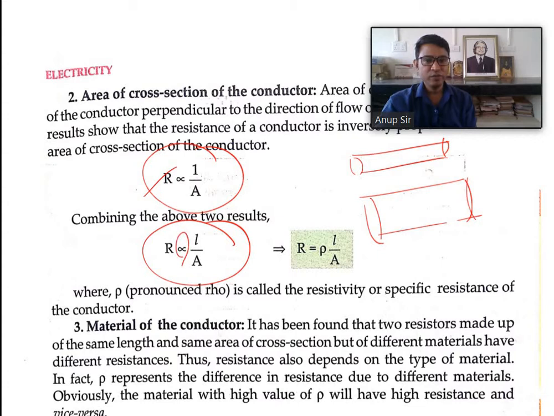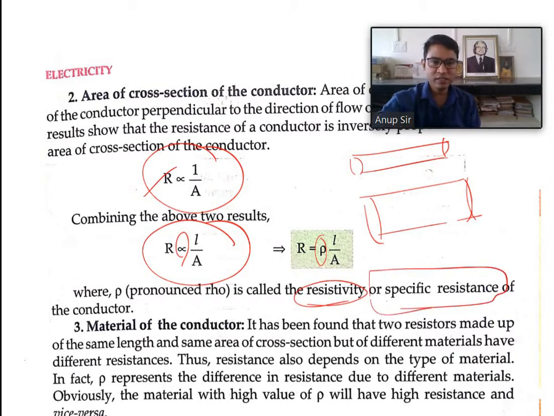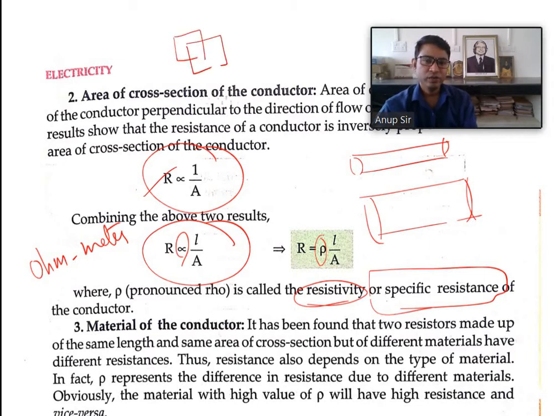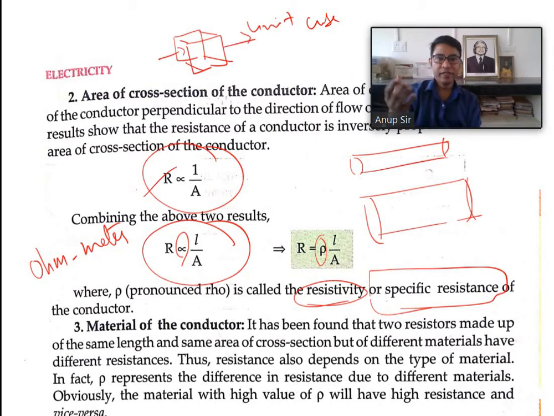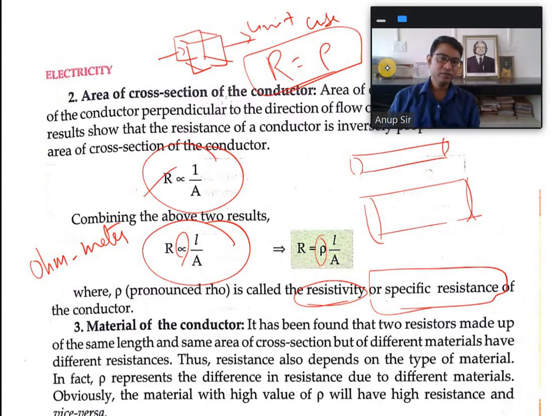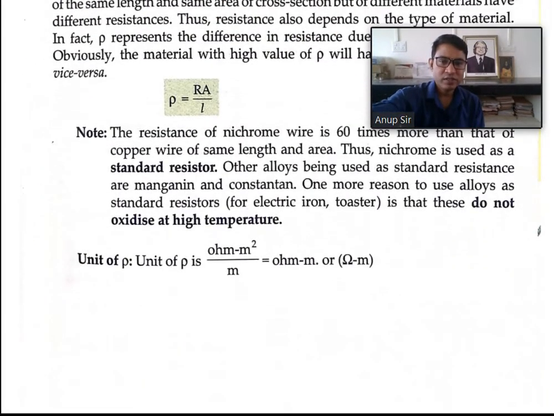When the variation sign is removed, a constant will come over here, that is rho, and this rho is known as resistivity, and the other name is specific resistance. The SI unit of rho is ohm meter. And how is it defined? Let us take a unit cube, and the resistance offered by any 2 opposite sides of the unit cube will give the rho. That is, it will give the specific resistance.